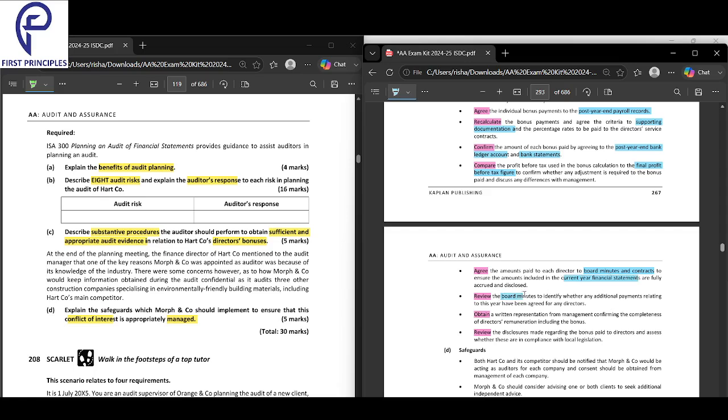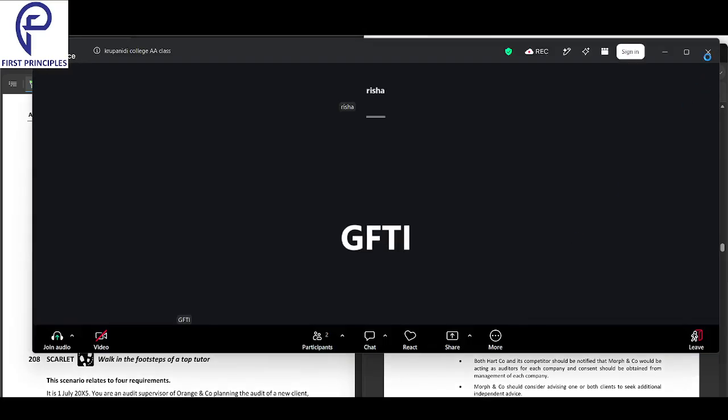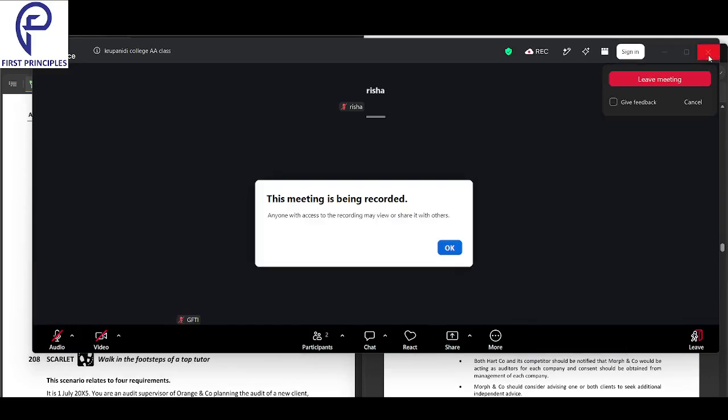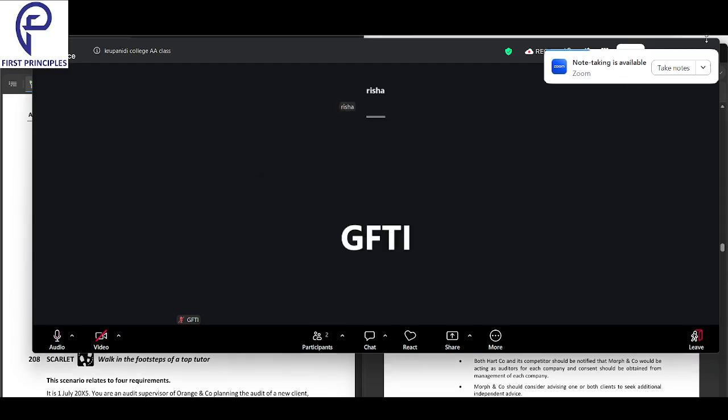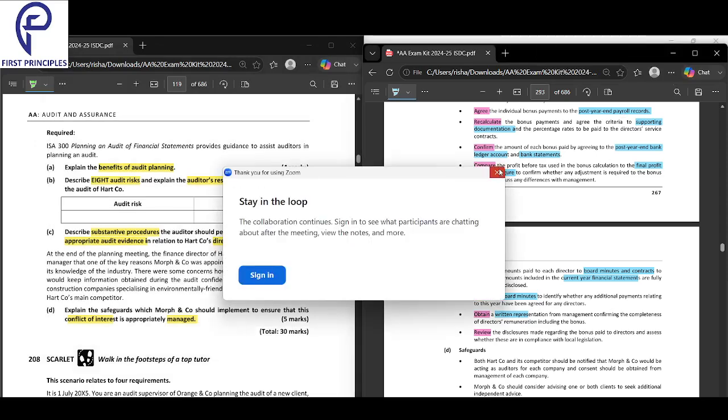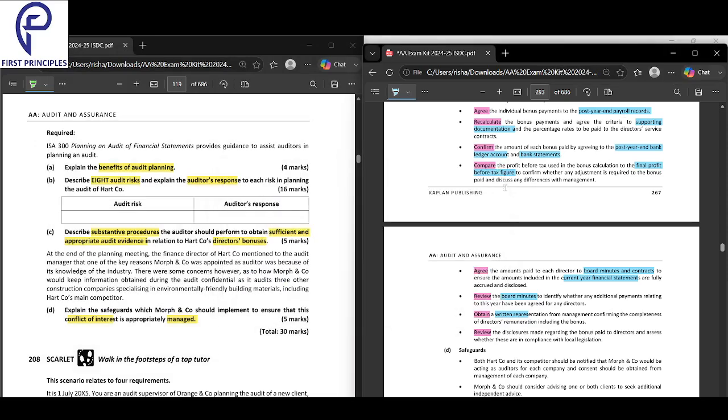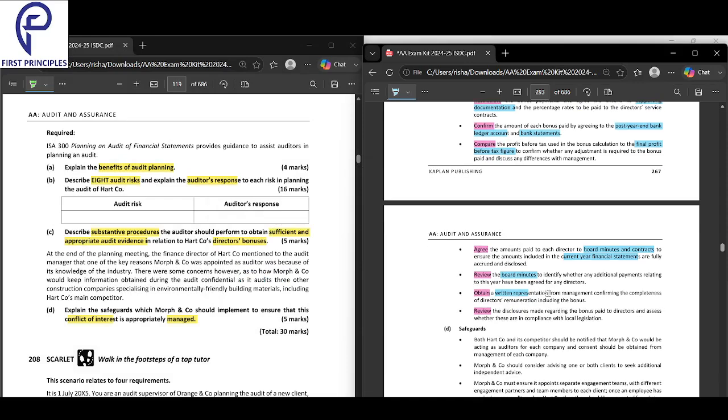Then review the board minutes. Then obtain the written representation. What you're doing is obtaining the written representation. Second, you're going to review the disclosures made. What are you reviewing? You're reviewing the disclosures made.